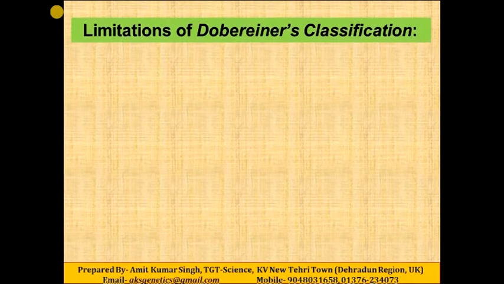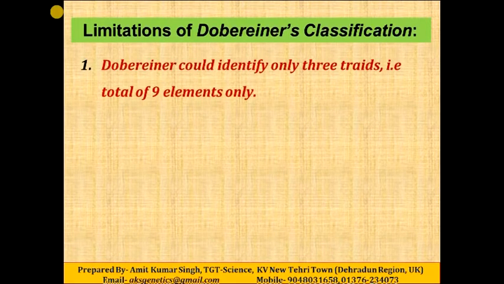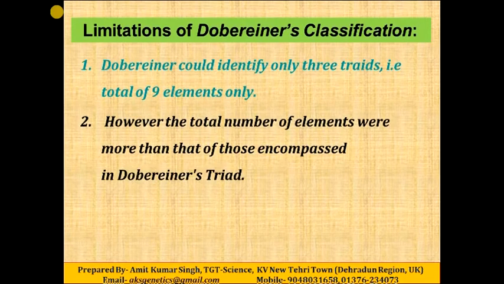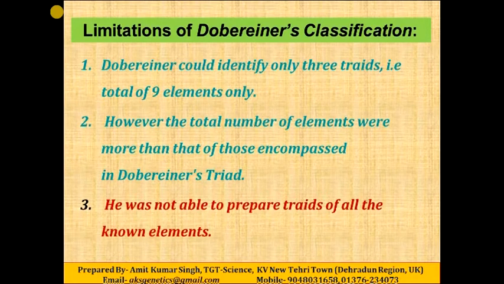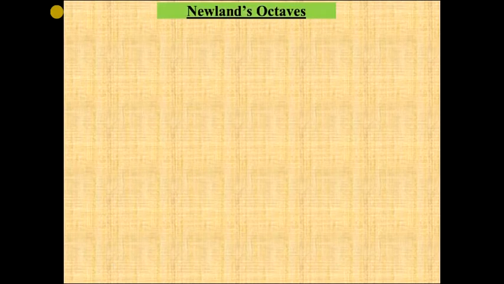So let us see what are the limitations of Dobereiner's classification or Dobereiner's triads. The first defect or limitation was that Dobereiner could identify only three triads, that is, a total of 9 elements only. However, the total number of elements at that time was more than that. He was not able to prepare triads of all the known elements. So these are some limitations, or you can say defects, of Dobereiner's classification. Then the next scientist came, Newlands.